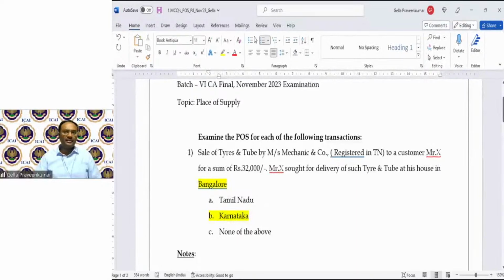Now, Sriram, I come back to your reasoning. Sriram has given an explanation. In the question, location of the recipient is not specified. Hence, the place of supply shall be location of the supplier. With respect to movement of goods, Sriram, I have to look where the termination of movement is going to happen. In this case, the question says the termination is happening in Bangalore, that is in the state of Karnataka. That shall be my place of supply. Hope this explanation is clear, Sriram.